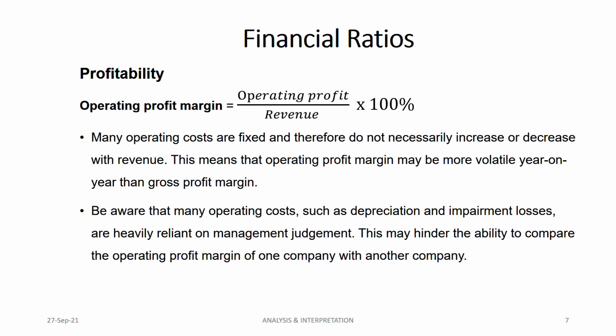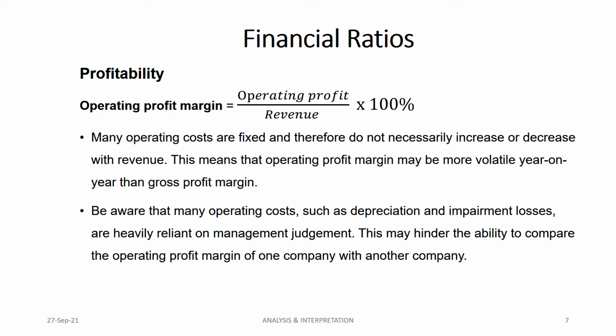Now, be aware that many operating costs, such as depreciation and impairment losses, come under operating cost. You deduct operating cost from gross profit, and then only you get operating profit, right? So depreciation, impairment losses and amortization are some examples of operating costs which you deduct.